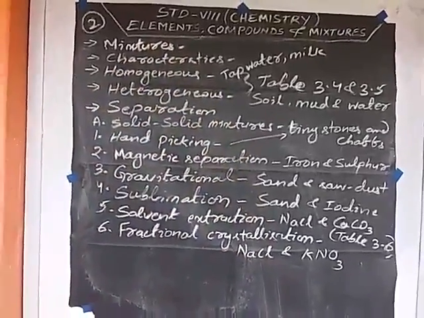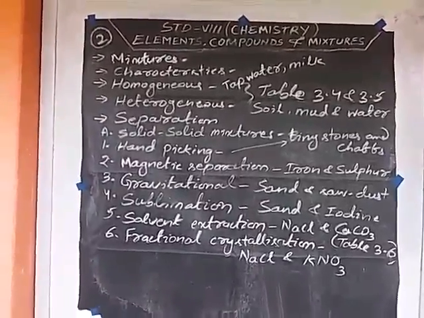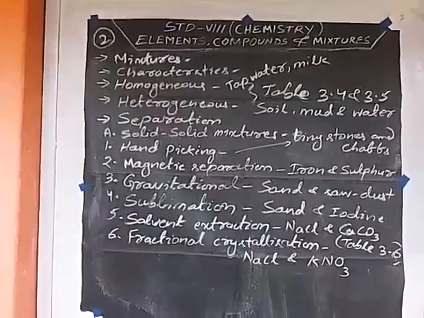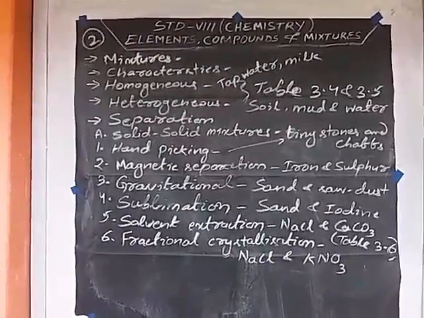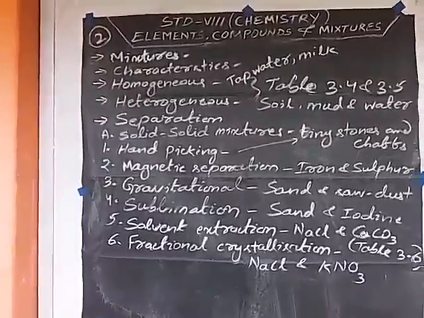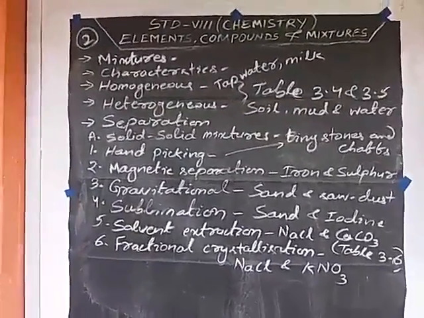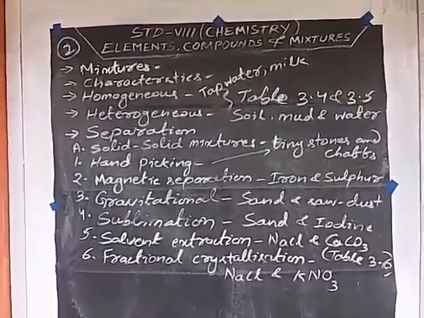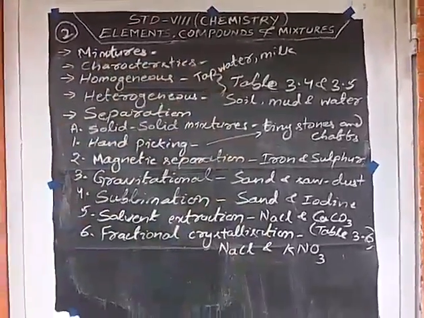What are mixtures? Mixtures can be defined as a kind of matter which is formed by mixing two or more pure substances in any proportions. They do not undergo any chemical change. Some common examples in our daily life: tap water, honey, ice cream, air, milk. These are the examples. Then, characteristics of mixtures.